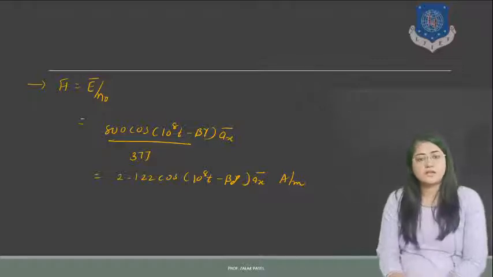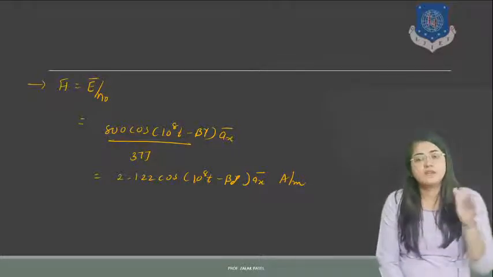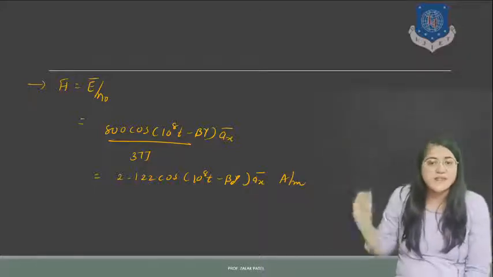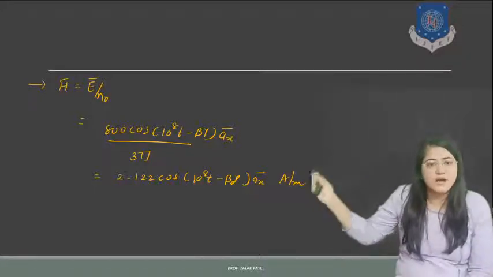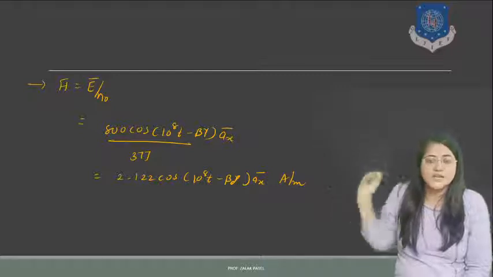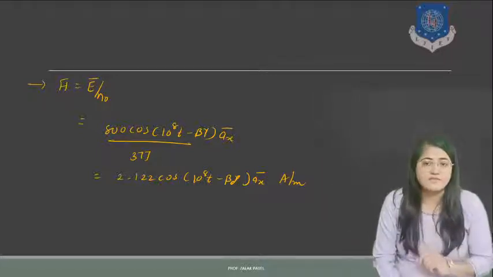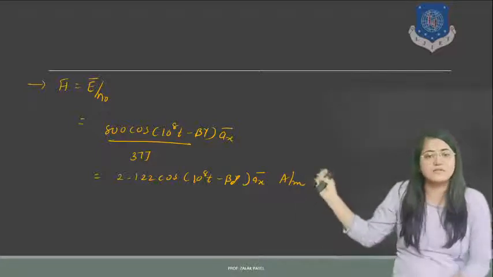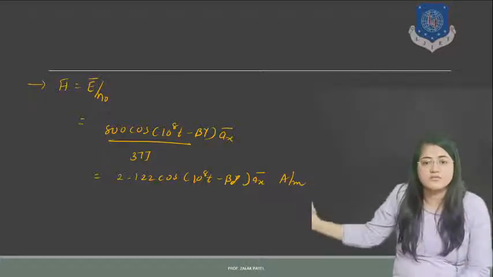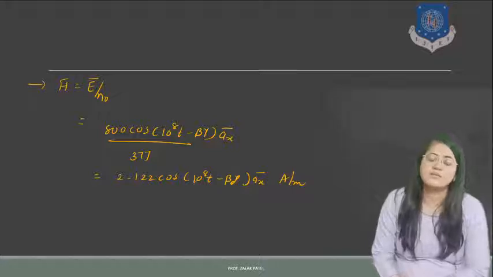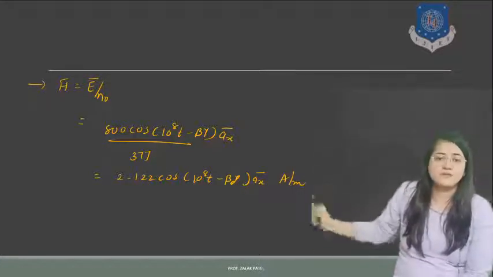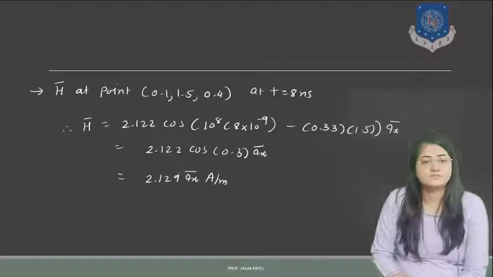Now the relation between the E field and H field is related with the intrinsic impedance. So E by H is eta, so H equal to E by eta. We have the equation of E, and for free space eta is 377, according to root of mu 0 upon epsilon 0. So we get the equation for the H field. The remaining terms remain as they are, 10 raised to 8 t minus beta y. The unit of magnetic field intensity is ampere per meter. So this is the second quantity.